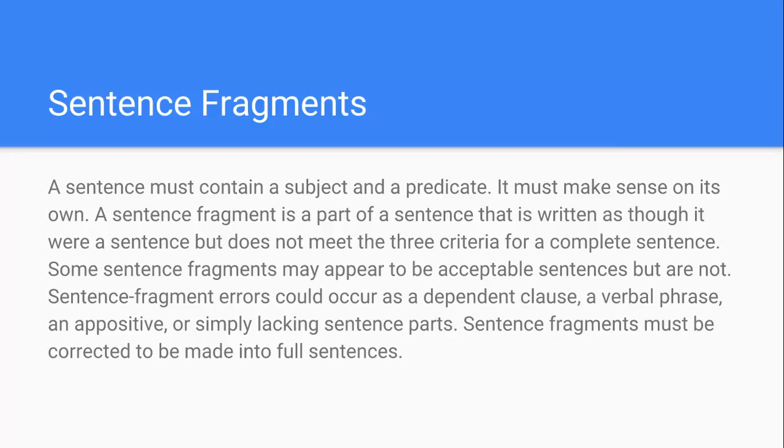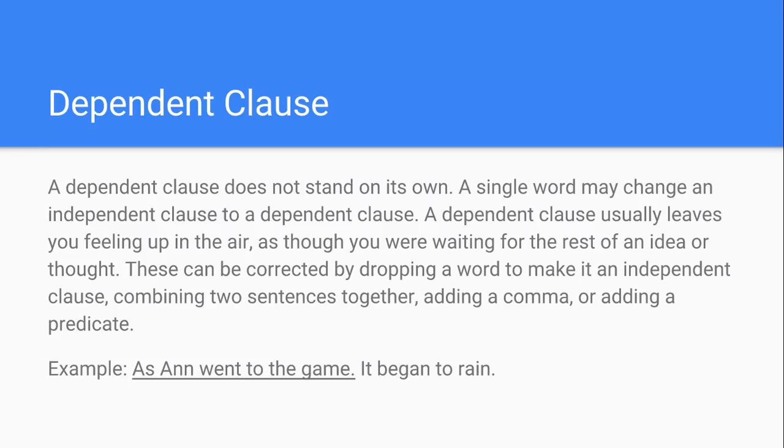Some sentence fragments may appear to be an acceptable sentence, but are not. Sentence fragment errors could occur as a dependent clause, a verbal phrase, an appositive, or simply lacking sentence parts. Sentence fragments must be corrected to be made into full sentences. A dependent clause does not stand on its own.